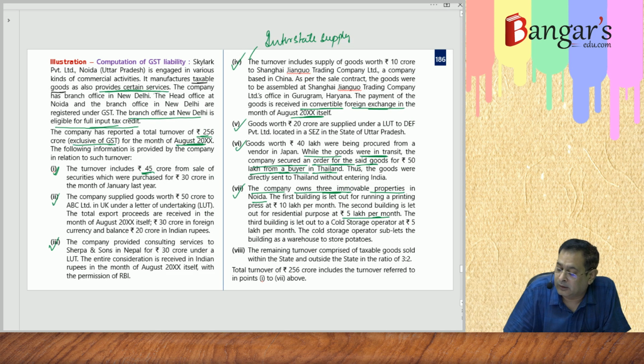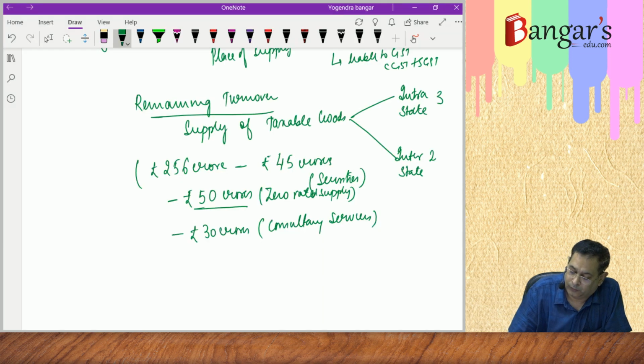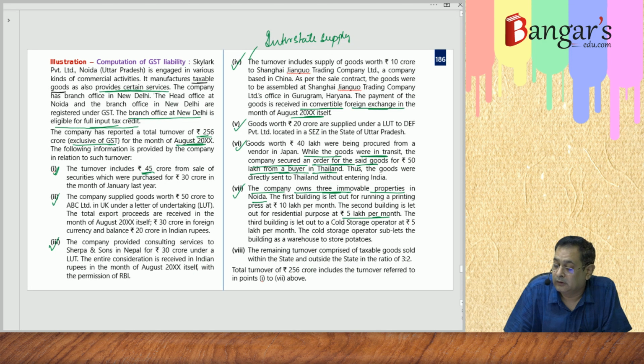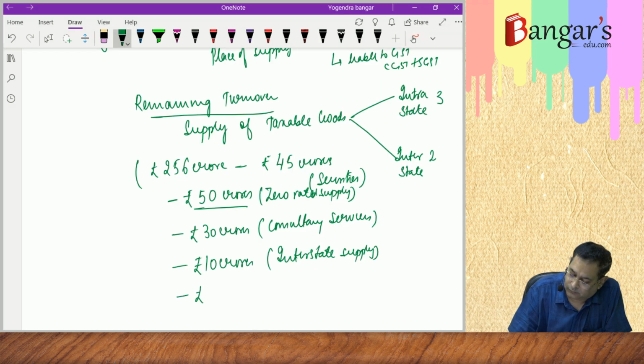Then came our interstate supply, 10 crore rupees, minus rupees 10 crores, that is interstate supply. Then came 20 crores SEZ supply.